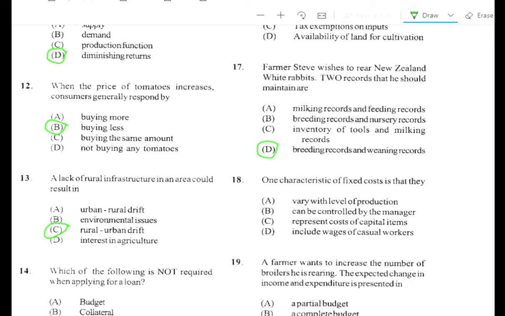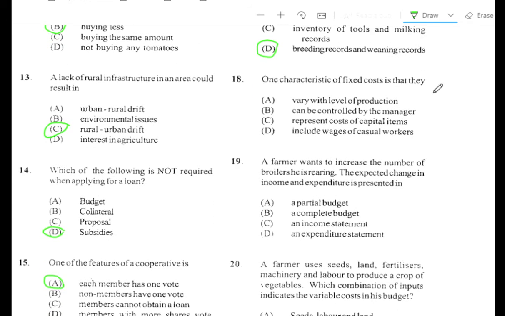Alright. Question number 18. One characteristic of fixed cost is that they A. Vary with level of production. No. B. Can be controlled by the manager. C. Represent cost of capital items. D. Include wages of casual workers. The answer is D. Why this answer is suitable is that wages are normally fixed.